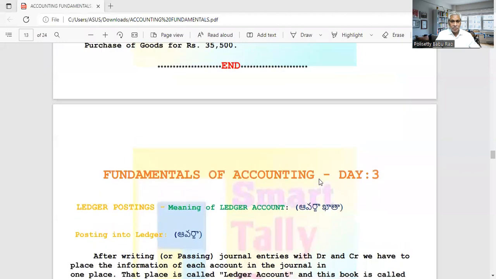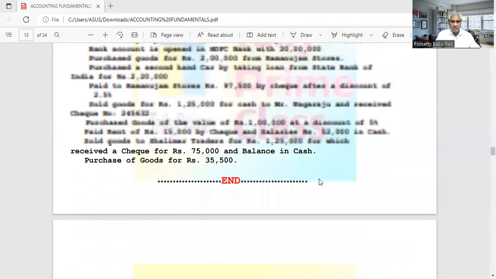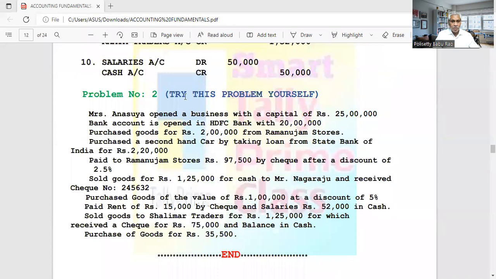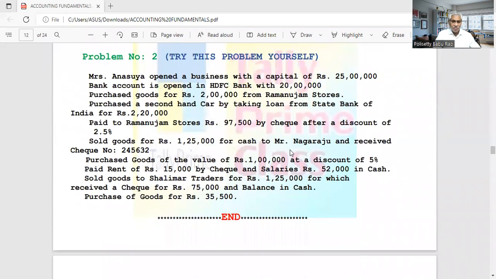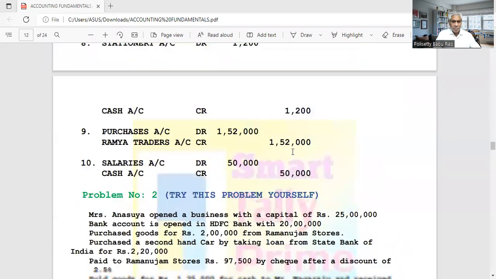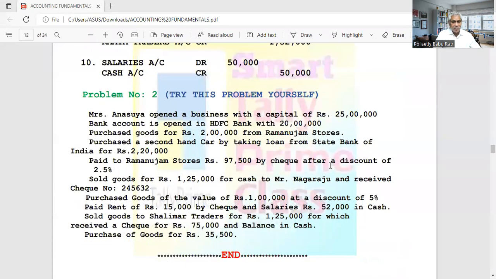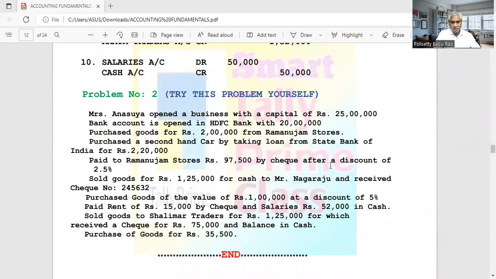And now we will go to our subject. Yesterday we finished day 2 and today we have to take up day 3. Before that, in day 2, I asked you to try one problem for yourself. It is also like the previous one, but there are some little confusing entries, so I will tell you about them.